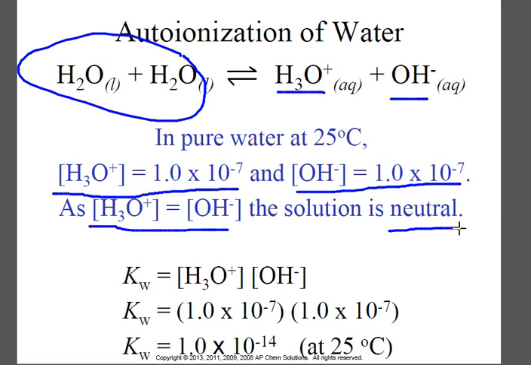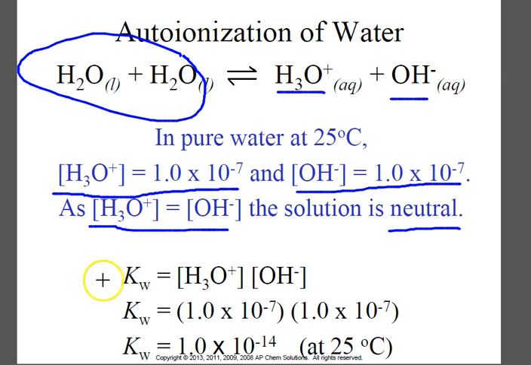Now, if the temperature of the water goes up, this is key, this is not written on your slide, this will happen more often. We will have a higher concentration of the H3O+ and a higher concentration of the OH-, but they will still be equal. However, this number will change. We use these numbers a lot in our calculations. You're going to see how they create the baseline for our calculations, but they only hold true at room temperature.